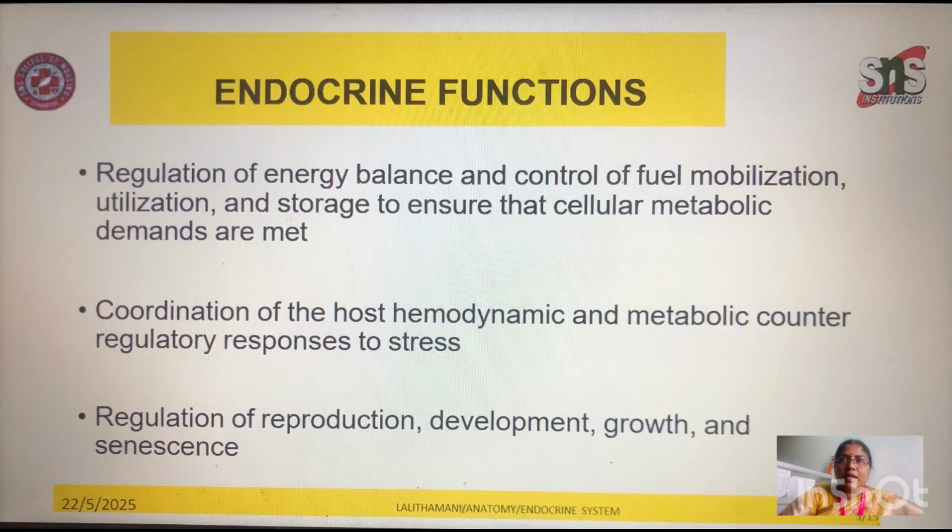So when we see the endocrine functions, there is a regulation of energy balance and control of fuel mobilization, utilization and storage, which ensures that the cellular metabolism and demands are properly met. Coordination of hemodynamic and metabolic counter regulations happens as a response to stress. Regulation of reproduction, development, growth and senses are also carried out with the help of these endocrine hormones.